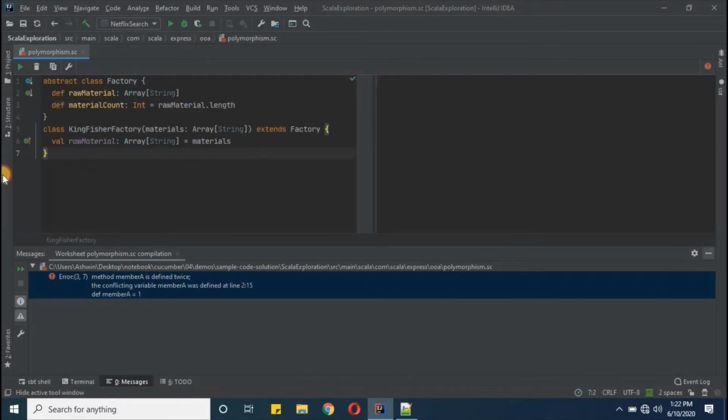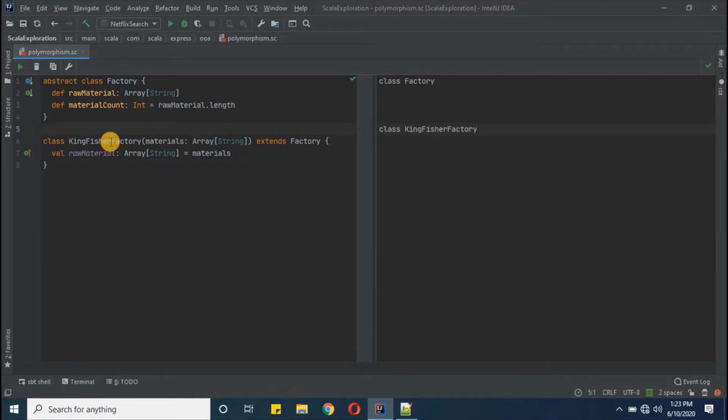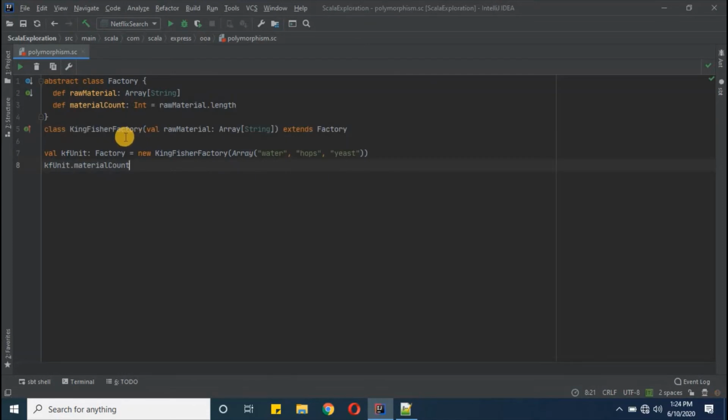Now coming back to our original example, in this subclass we are having code smell. In Scala, code smell is repetitive or redundant code. So here we are having this statement just to assign values to this variable, which is behaving like a local variable. So I have marked this parameter as val, and now it will be available to the class body as a member variable.